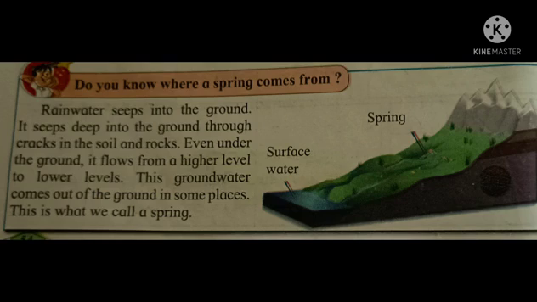Children, under the ground, in the soil and rocks, there are some small cracks. From inside those, the spring water comes out. It flows sometimes at a higher level and sometimes at a lower level. Sometimes the water comes out fast from the ground and sometimes very slowly. So students, this is known as a spring.